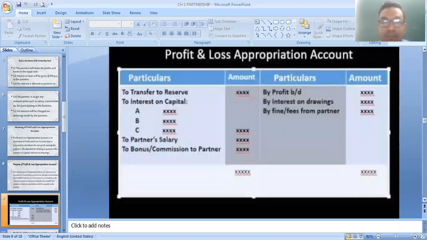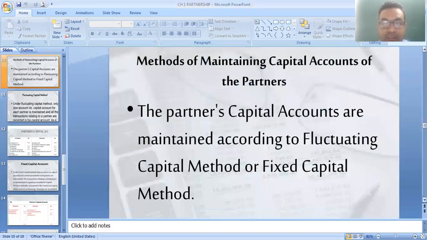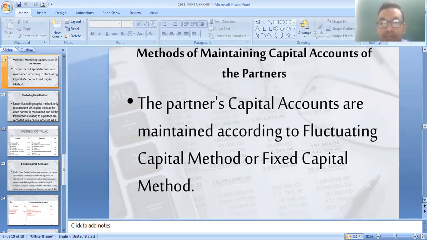Now our next account after the profit and loss appropriation account is the partners' capital account. There are two methods of maintaining capital accounts of partners. Partners' capital accounts are maintained according to the fluctuating capital method or fixed capital method. First method is fluctuating capital method and second one is fixed capital method. Now one by one we see it.